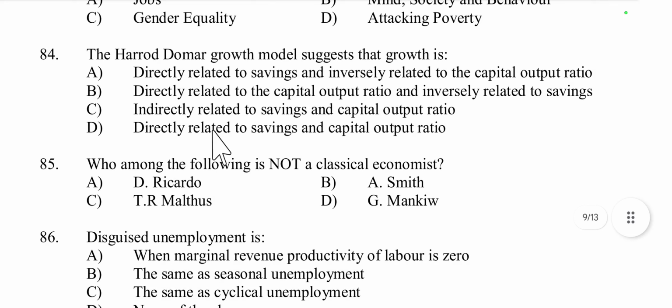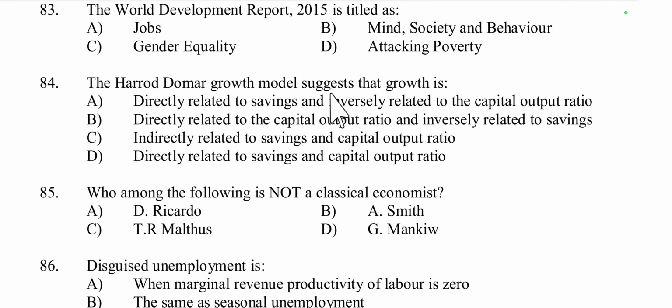Then question number 84. The Harrod-Domar growth model suggests that growth is directly related to saving, and inversely related to the capital output ratio. Yes, this is the right statement, because G is equal to S by V. Here G means growth rate, S means saving rate and V means capital output ratio.